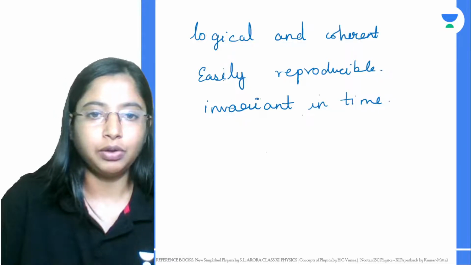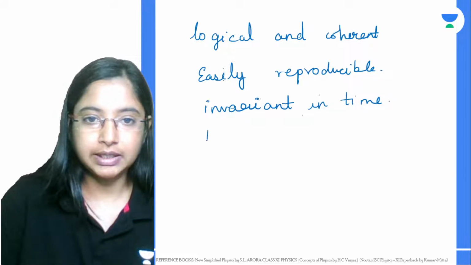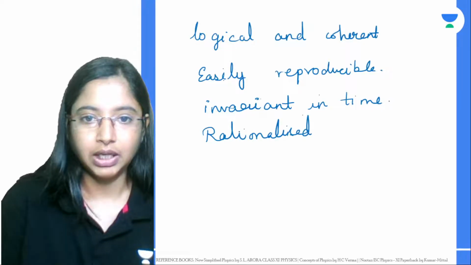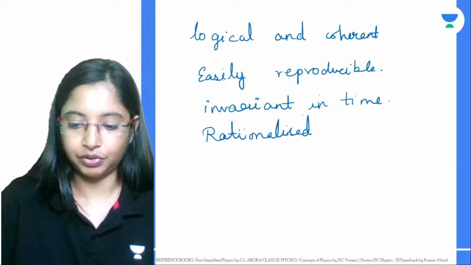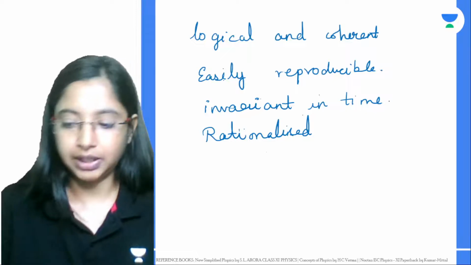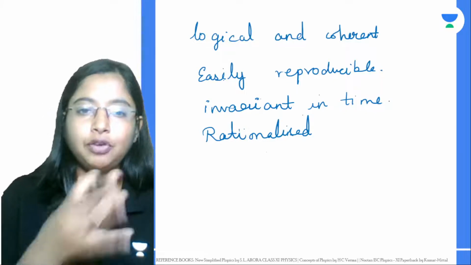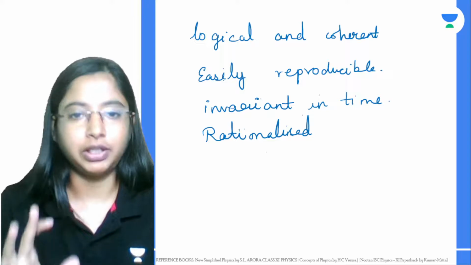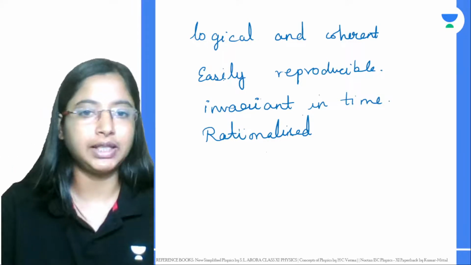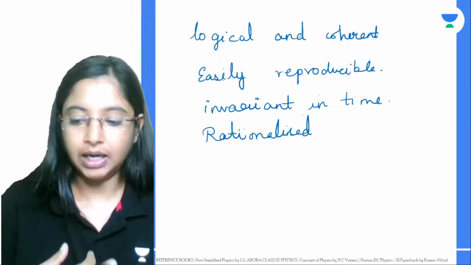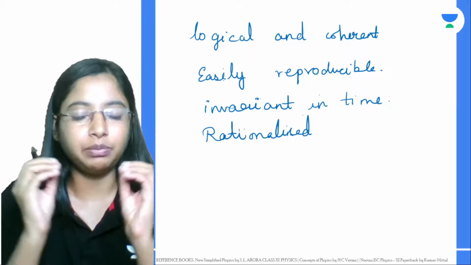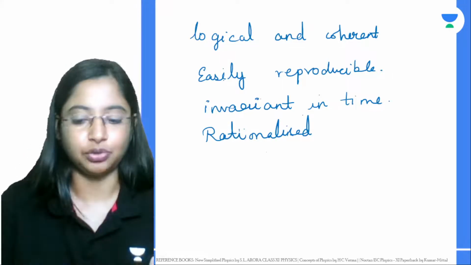Okay, and also the SI system of units is a rationalized system of units, meaning if you're talking about heat energy, or electrical energy or mechanical energy, any form of energy, it can be measured in terms of joules. But if you're taking the CGS system, they have different units in different cases. But here, even if you take heat energy, electrical energy and mechanical energy, any sort of energy can be given in terms of one basic unit, that is your joules.